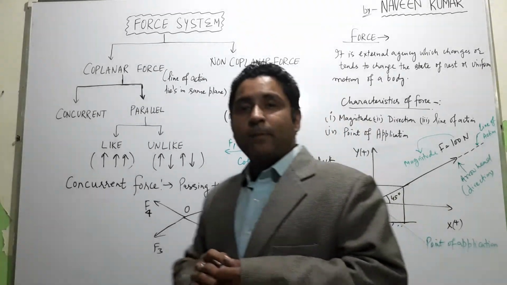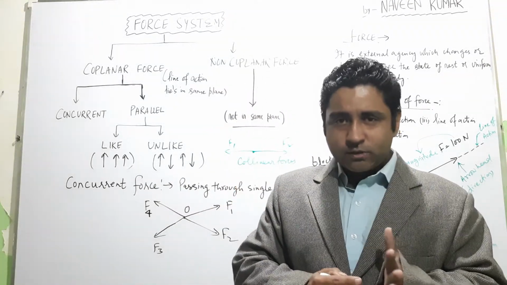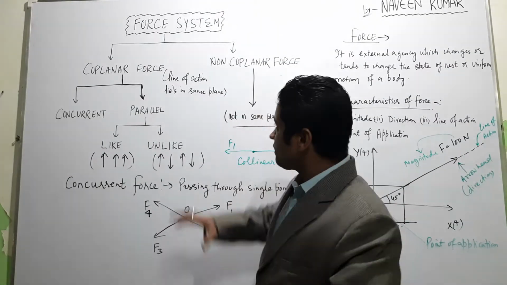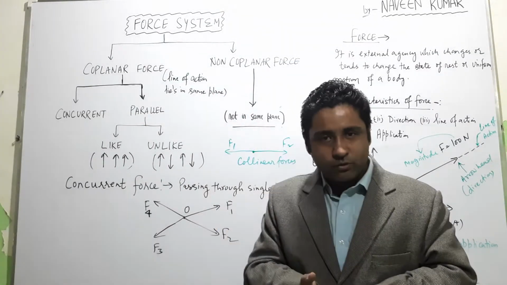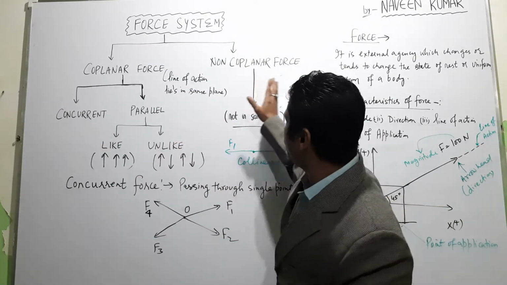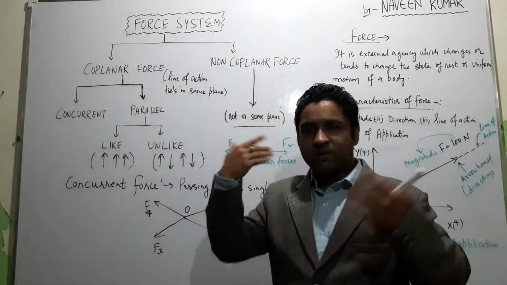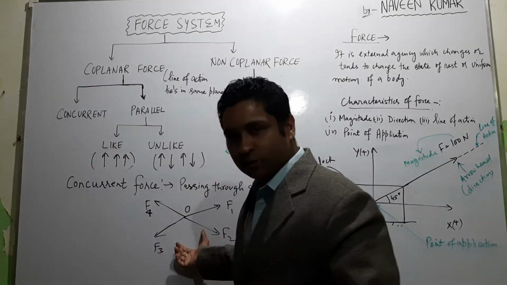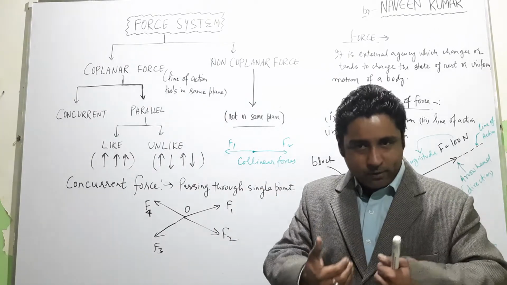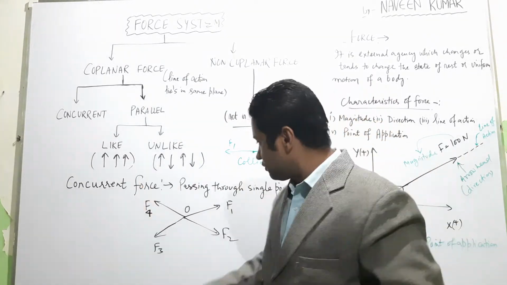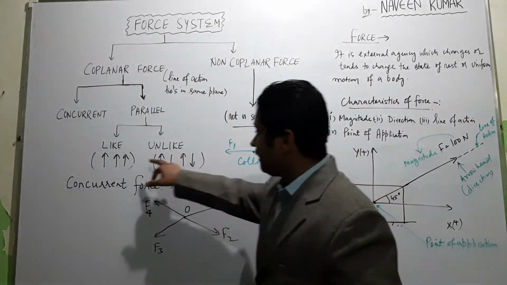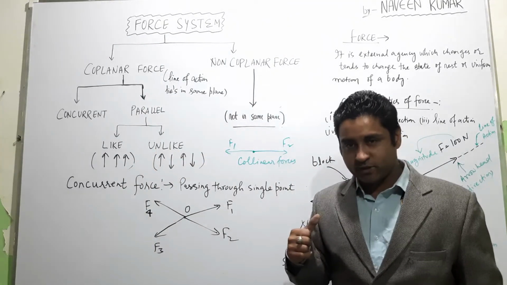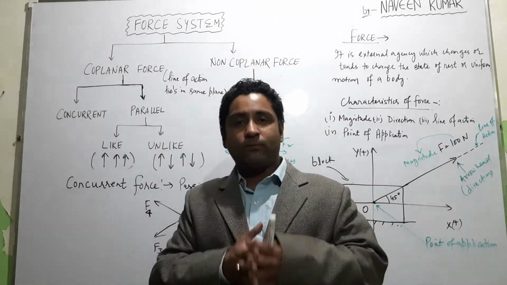So this is all about the force system. What is a force? Then characteristics of a force you should know very well. After that, you should know the types of forces: coplanar forces; non-coplanar forces, which are not lying in a single plane; then concurrent forces passing through a common point, which can be meeting at a point or meeting away from the point; then like parallel forces and unlike parallel forces; and the last is collinear forces. So these are the different types of forces.